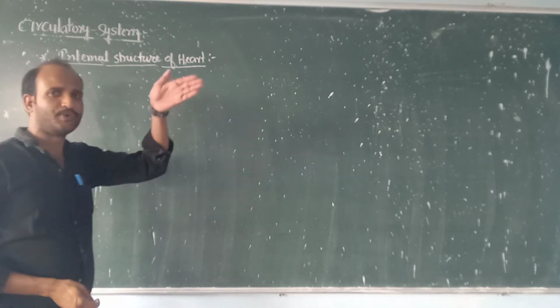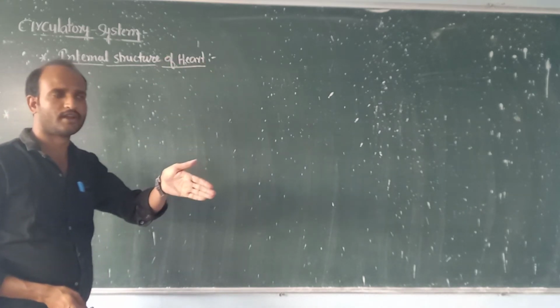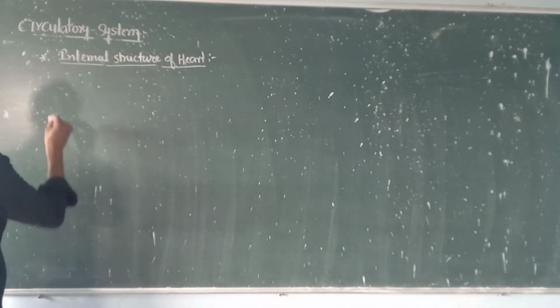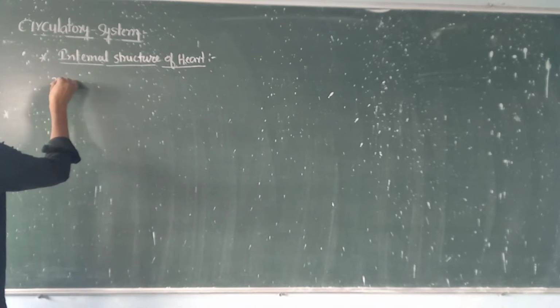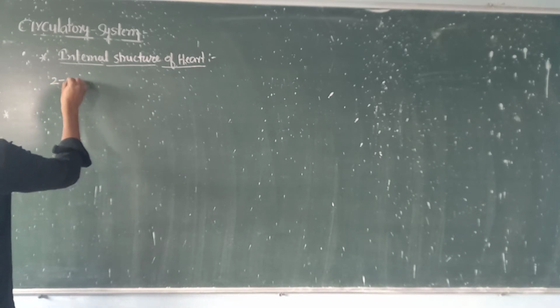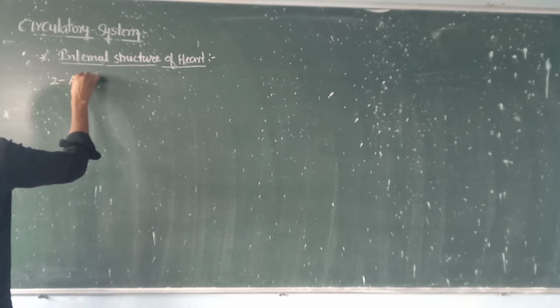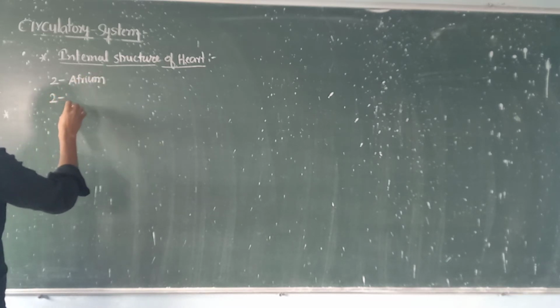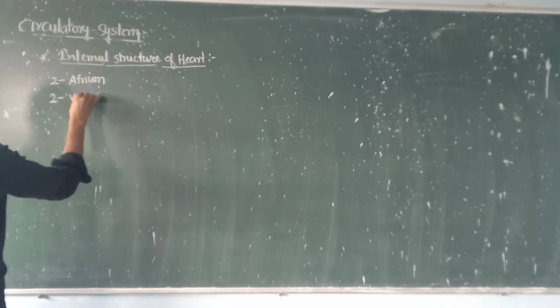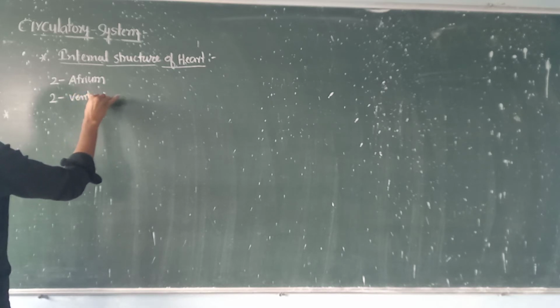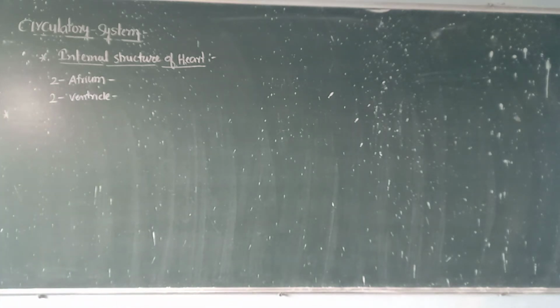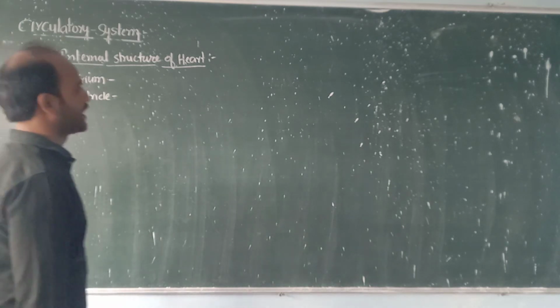In the longitudinal section of the heart, the four chambers appear. Of these four chambers, the two upper chambers are atriums, and the two lower chambers are ventricles. Now come to the atriums.